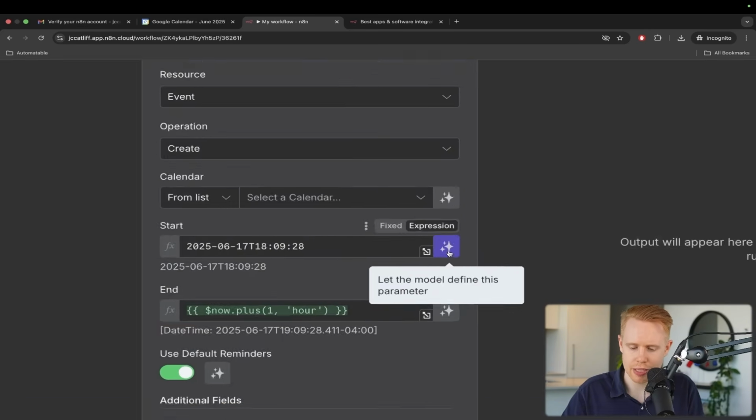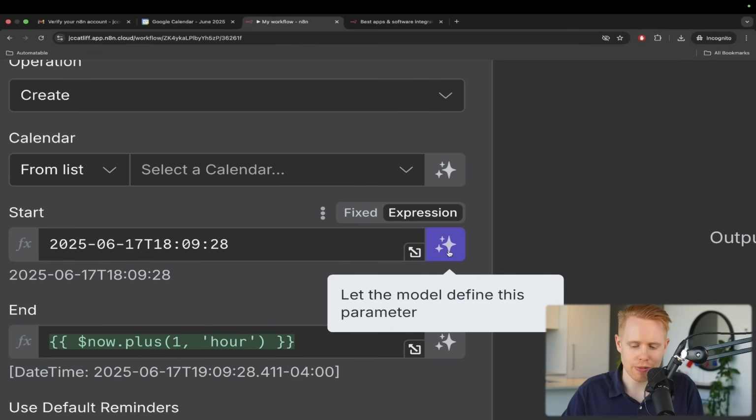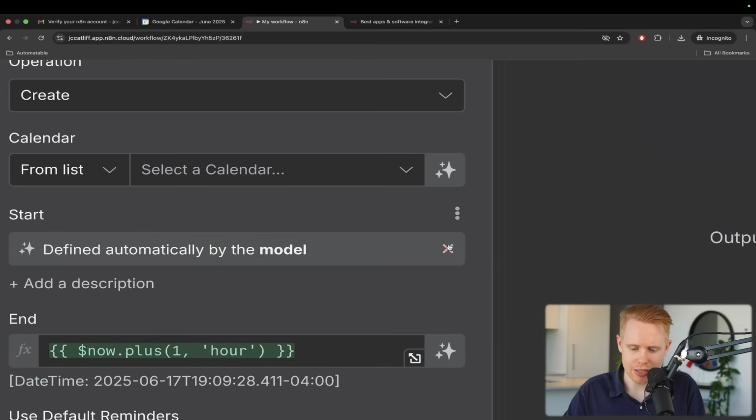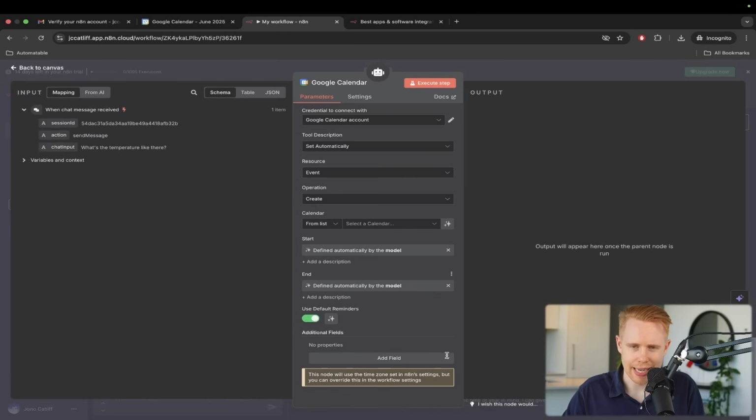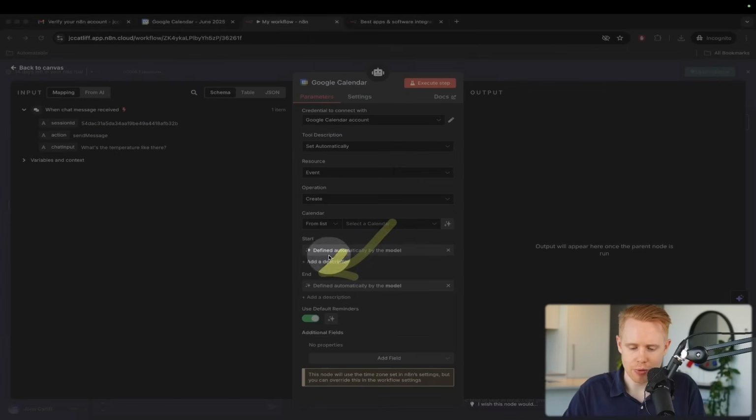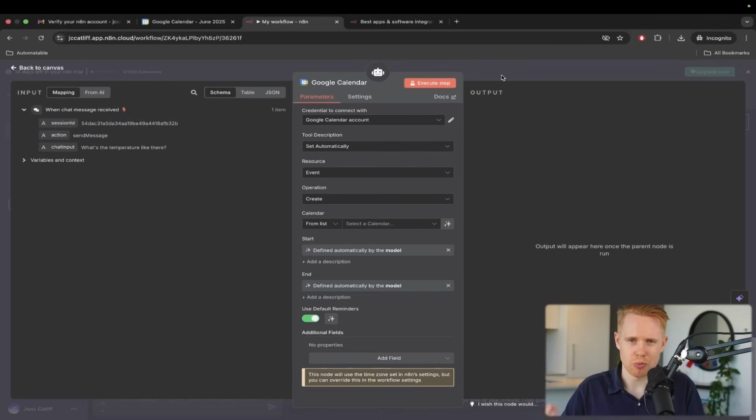Now, I'm just trying to explain what that means, but ultimately speaking, with all this kind of stuff, we have this button here which says let the model define this parameter. And 99% of the time when it comes to AI agents, you're just going to click that button when it comes to any of these fields, because you're going to let n8n determine when the start time is and when the end time was. Before, this was saying, hey, it's now, and it ends in an hour from now. But the reality is that we don't know necessarily, that's not always going to be the case.